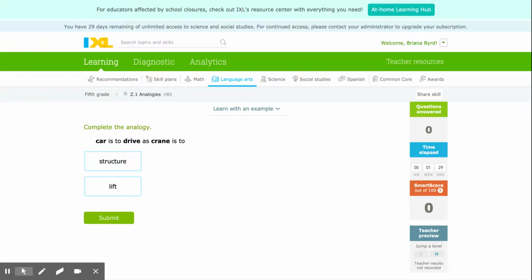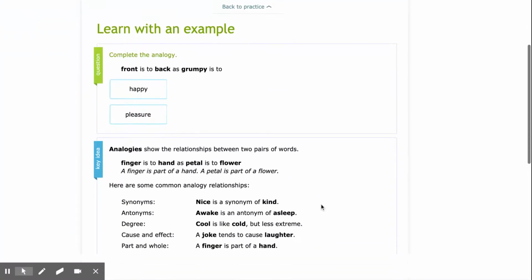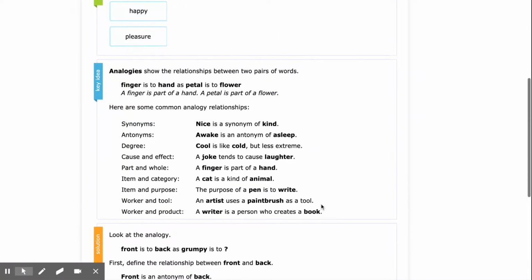Today we will work on analogies. Your task is to complete the analogy. Let's learn with an example. Before we begin, let's look at our notes.